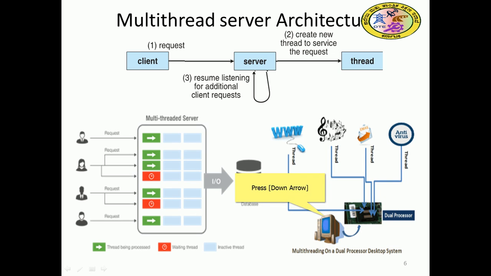We have one thread belonging to the web, another thread listening to music, a third thread looking after some database, and a fourth thread running the antivirus software, right? So two chips are there in this CPU. One processor can logically run two threads.